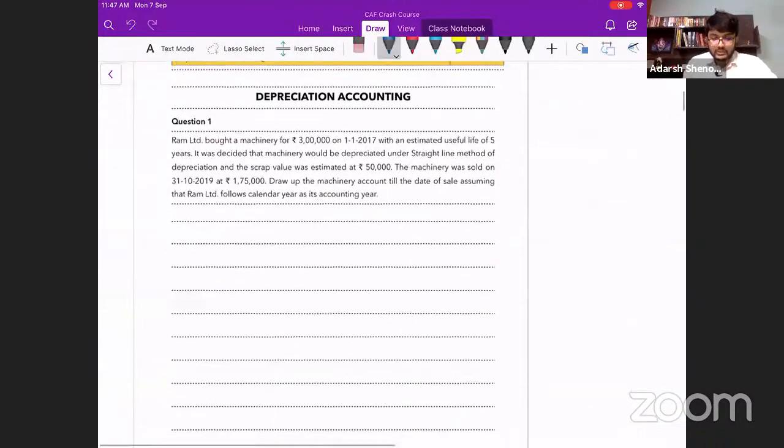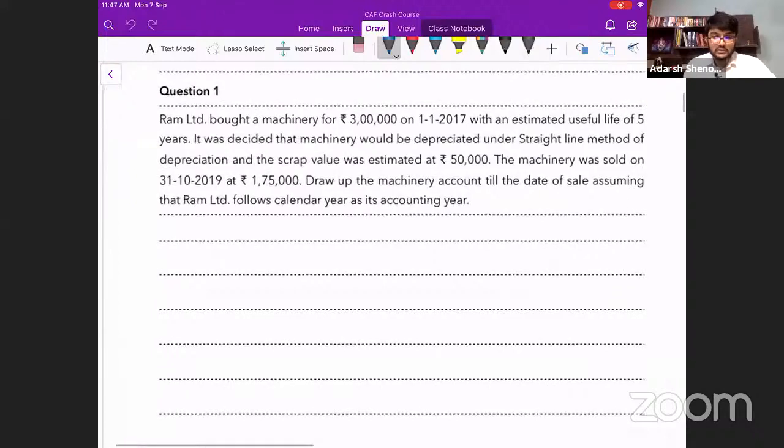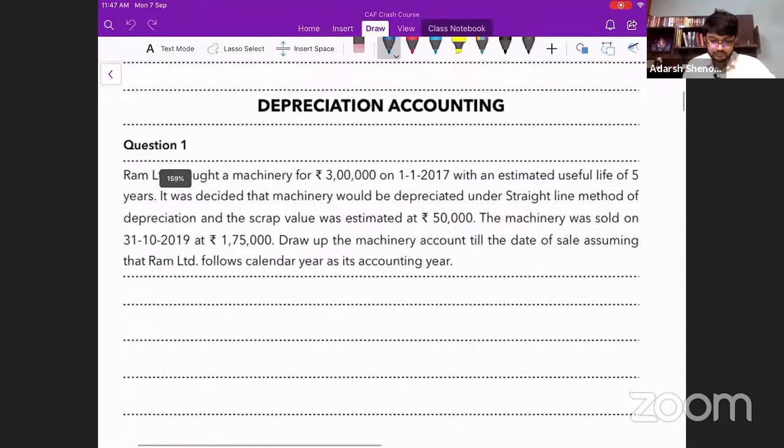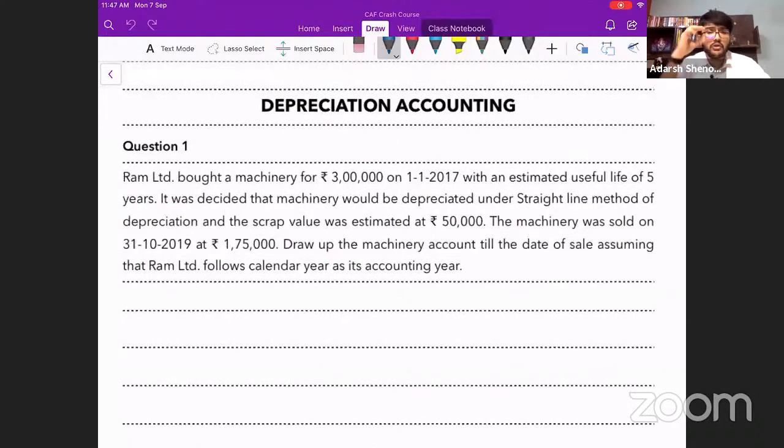I think you've got this material already. Shall we read the question number 1? Ram Limited bought a machinery for rupees 3 lakh on 1/1/2017 with an estimated useful life of 5 years. It was decided that the machinery would be depreciated under straight line method. Now remember, I'm going to go a little fast over here. I'll just tell the depreciation calculation.